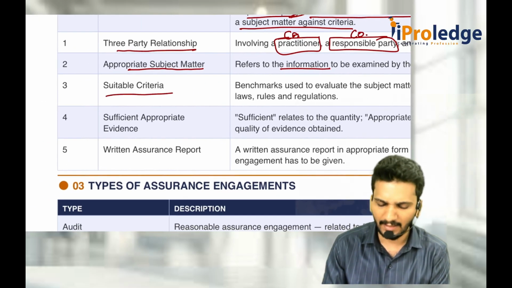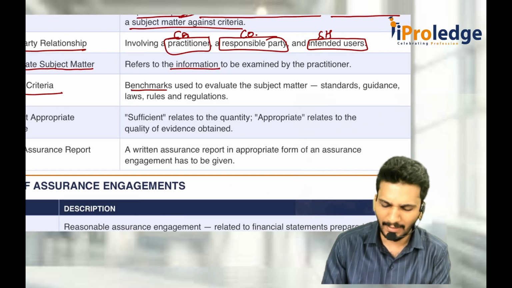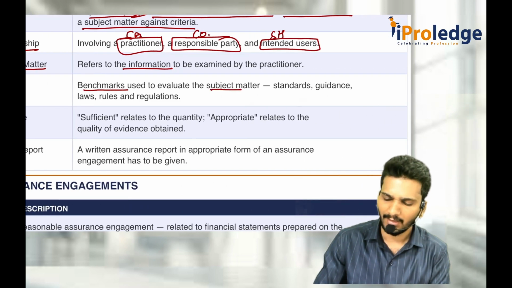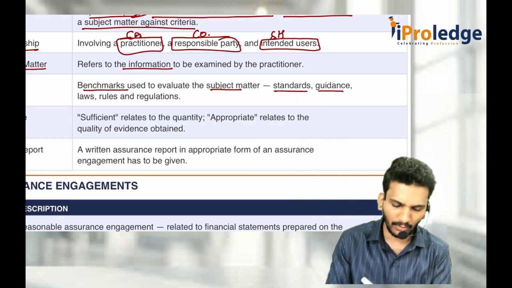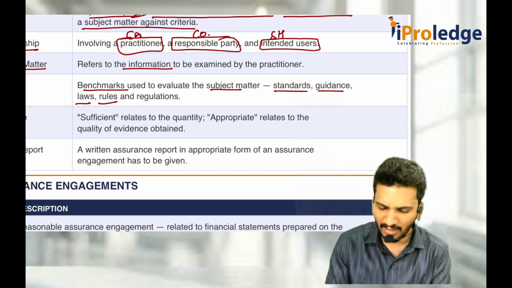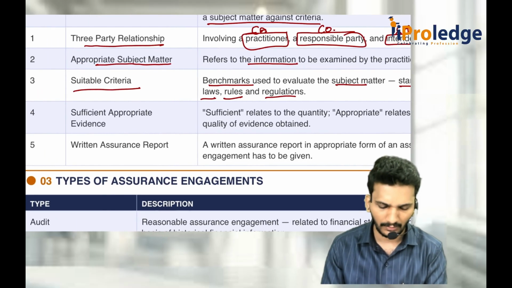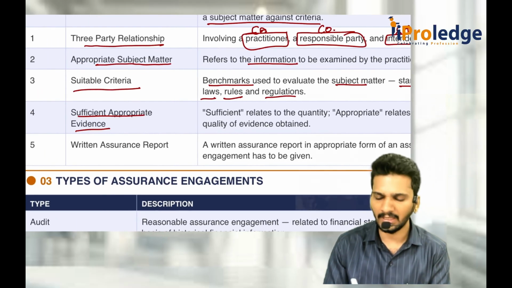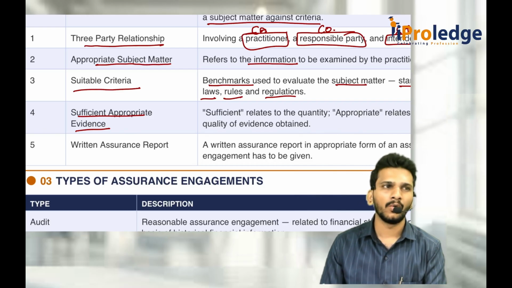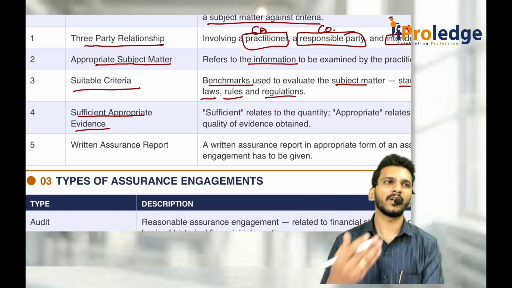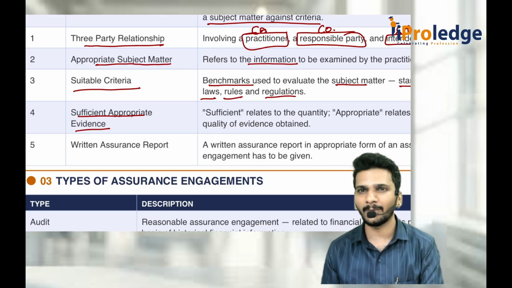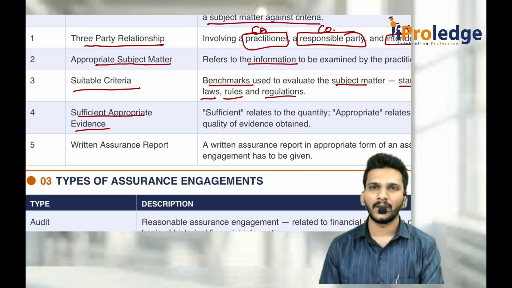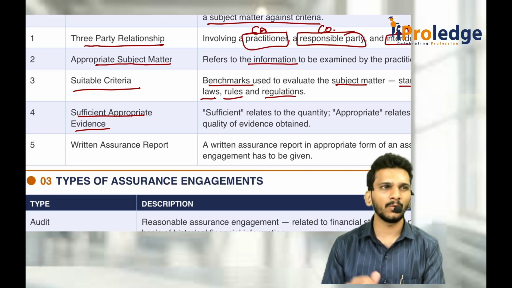What is suitable criteria? You should always try to use benchmarks to evaluate the subject matter: follow the standards on auditing, guidance given by the institutes, laws, the Companies Act, rules, regulations, whichever is made. Sufficient and appropriate audit evidence: whenever you decide to go for an audit assurance type of engagement to give an opinion, first of all, you should convince yourself that everything is free from material misstatement. Then only you can tell somebody that everything is free from MMS, unless you convince yourself.